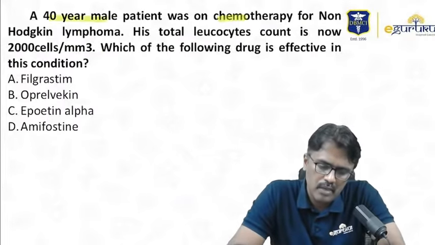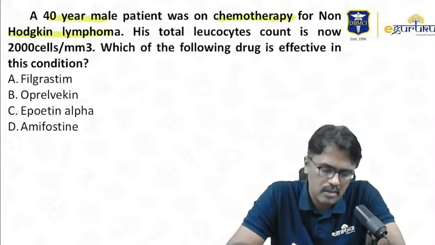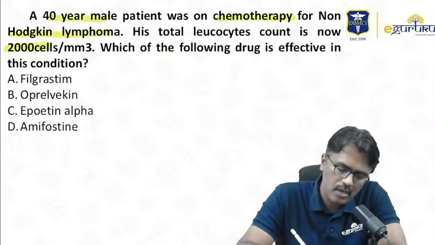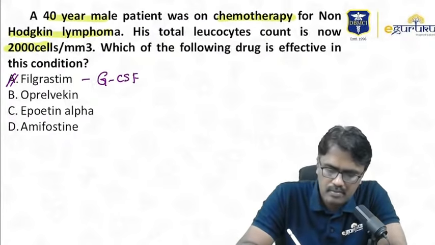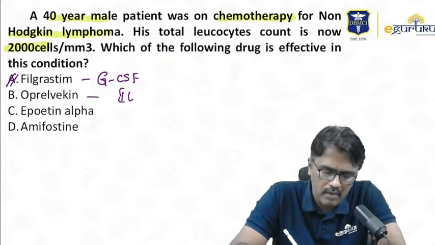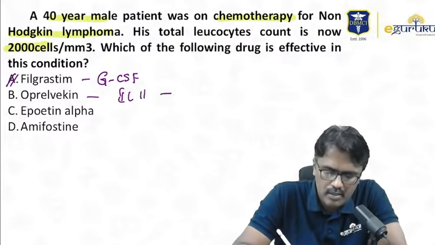A 40-year-old patient on chemotherapy for NHL, non-Hodgkin lymphoma, has a leukocyte count of 2000. Which is the effective drug? Now the effective drug is filgrastim. It is a GCSF. Oprelvekin is an interleukin 11 analog. Interleukin 11. It is used when there is a decrease in platelet count due to anti-cancer therapy.